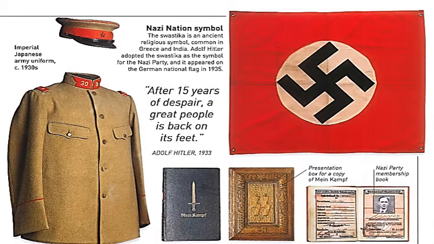This is an Imperial Japanese Army uniform over here. And then the Nazi nation symbol. The swastika is an ancient religious symbol common in Greece and India, but Adolf Hitler adopted the swastika as the symbol of the Nazi Party, and it appeared on the German national flag in 1935.